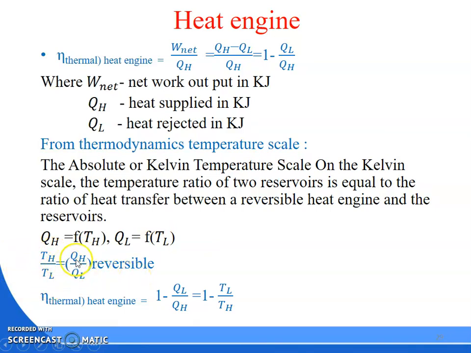If TH by TL is equal to QH by QL, then TL by TH is equal to QL by QH. So what you have to find out? Efficiency is 1 minus QL by QH. So 1 minus QL by QH, I can write as 1 minus TL by TH. Clear? So this is your thermal efficiency of the heat engine. By applying this formula, we will go for solving problems.